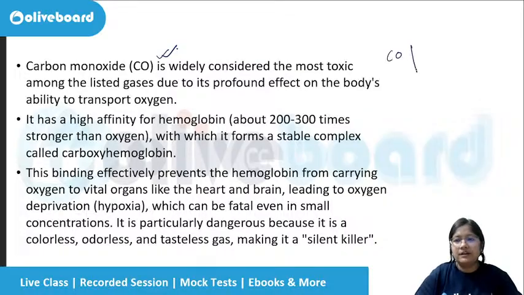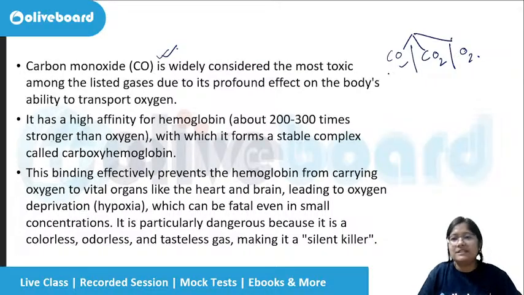Obviously, we all like that in our friend circle, the coolest one, the worst friend, appears to be the most cool one. So CO has the worst affinity with your blood. That is why this is the worst one. Then CO2, and the least one is your oxygen. So like that you can remember.